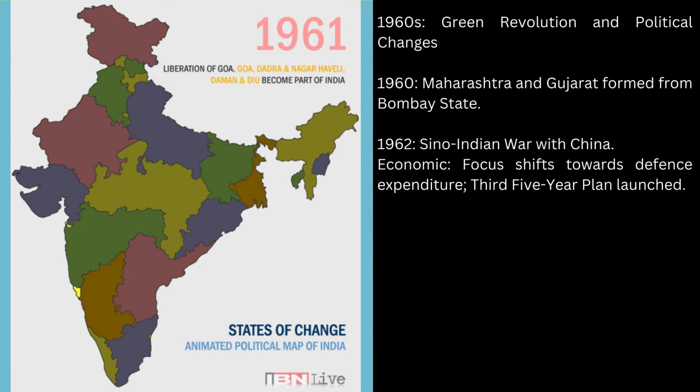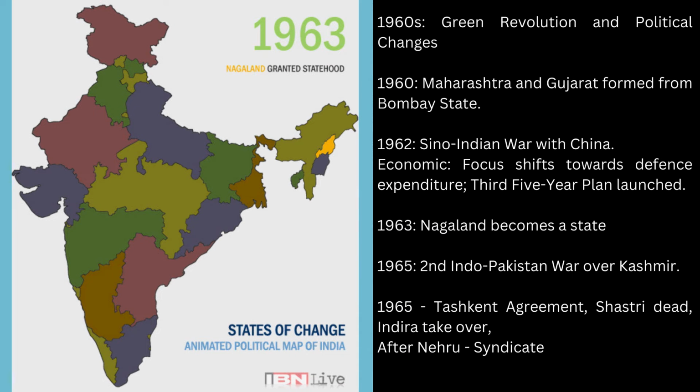In 1963, Nagaland became a state. In 1965, the Second Indo-Pakistan War over Kashmir occurred, followed by the Tashkent Agreement. Prime Minister Shastri's unexpected death led to Indira Gandhi taking over, marking the end of the Nehru era and the rise of the syndicate in Congress.